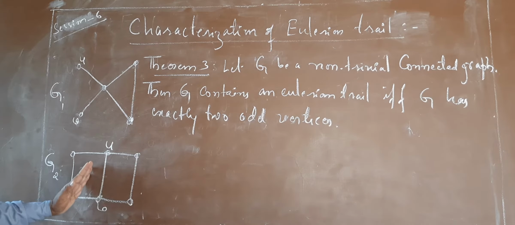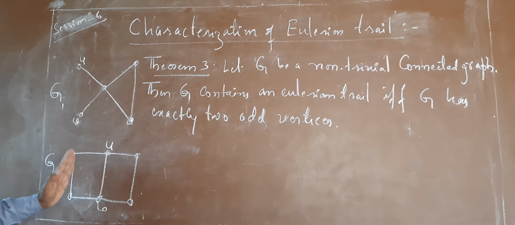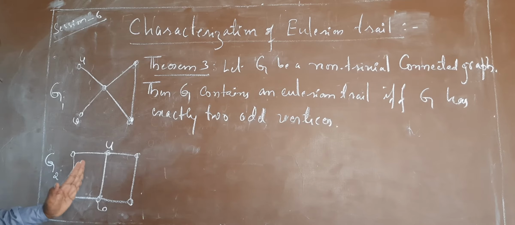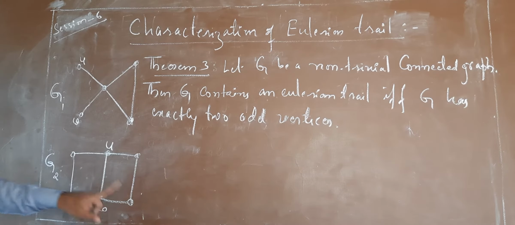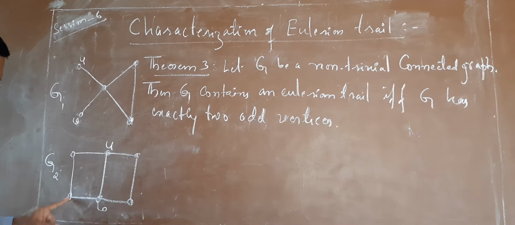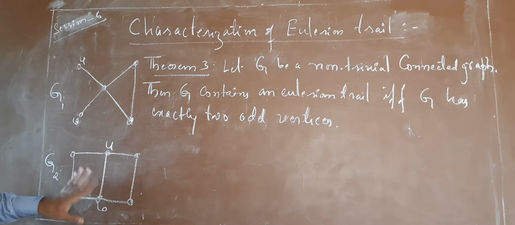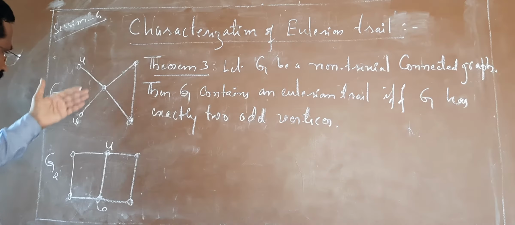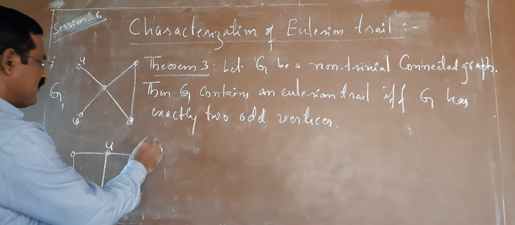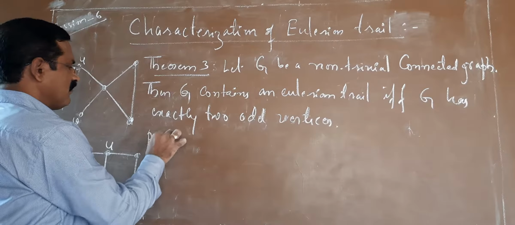Similarly, if I consider this graph, we come to know that it has an Eulerian trail. Again, apart from U and V, if you see the degree of other vertices, they are all even. These are the only two odd vertices, so exactly two odd vertices. Therefore, the result has been verified with these two examples. Now we try to prove the result. The proof is very simple, of course.